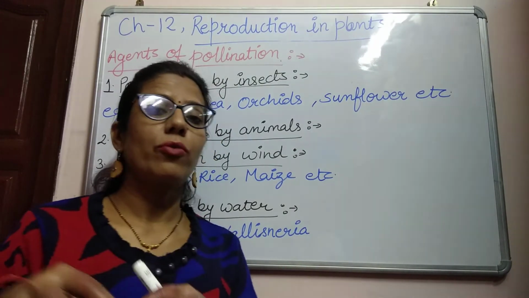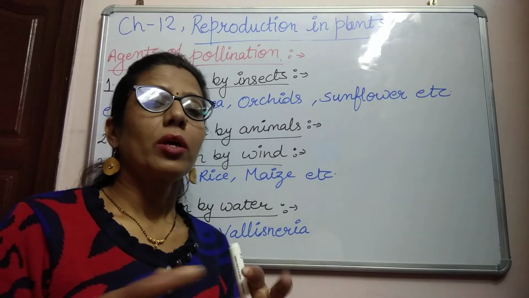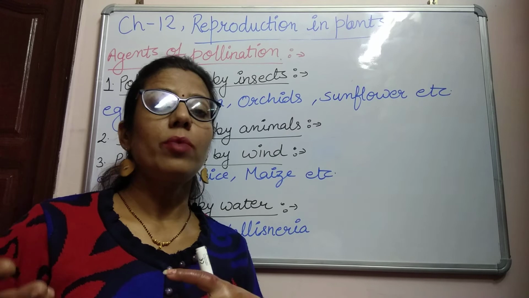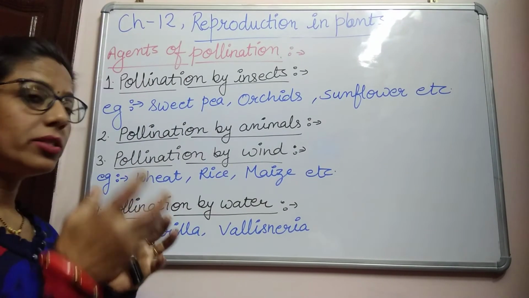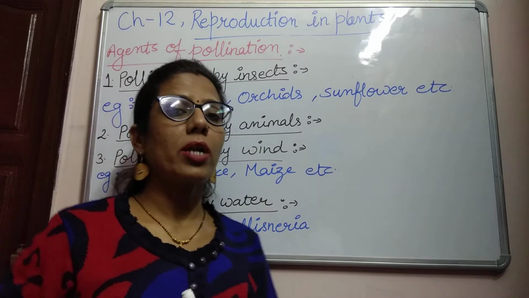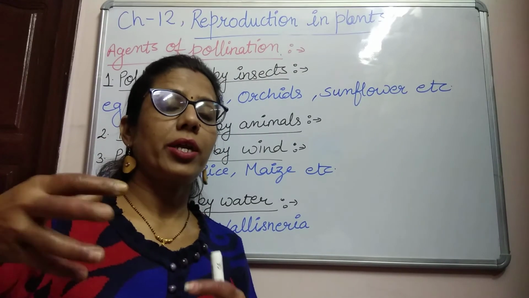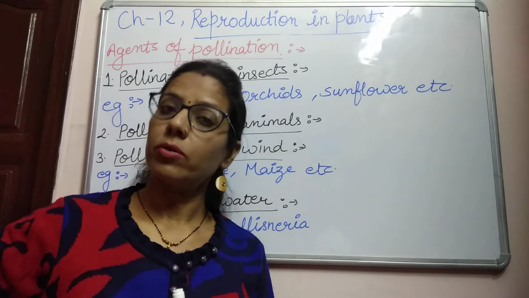They come on the flower for sucking the nectar. So the pollen grains stick on their body, and when the same honeybee, wasp, moth or butterfly visits another flower, the female flower, these pollen grains dust on the stigma of the flower.